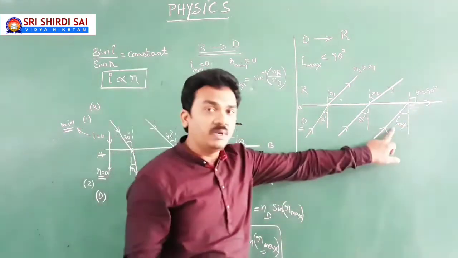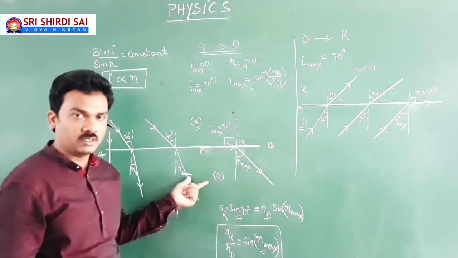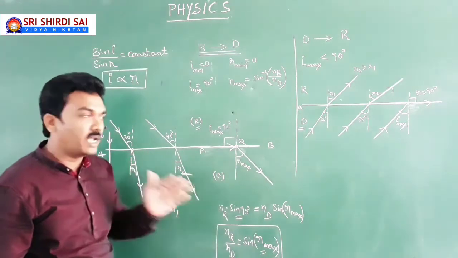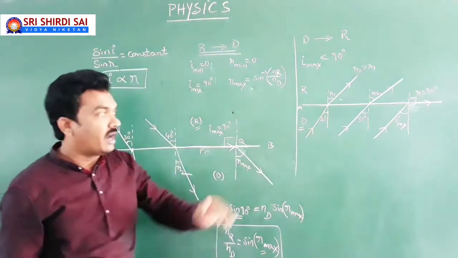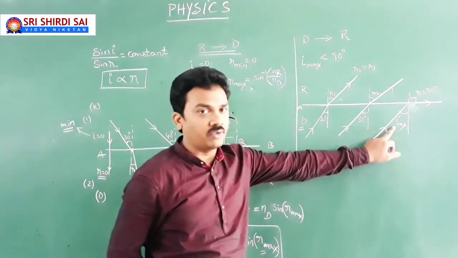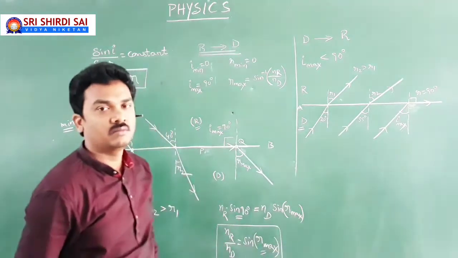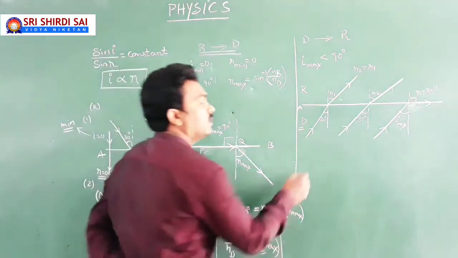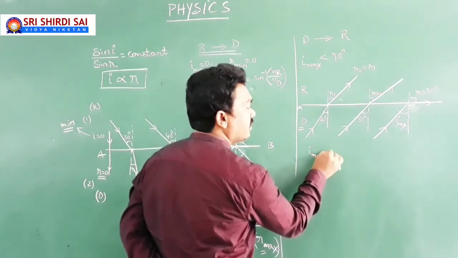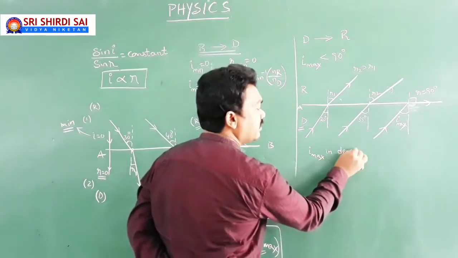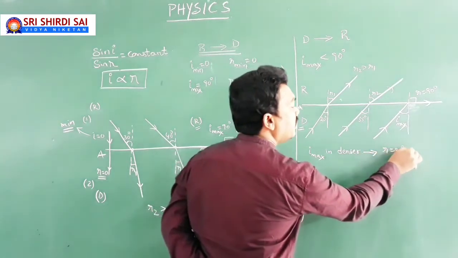This Imax will be less than 90. That is what I am telling. This you can understand on saying this. So the maximum possible angle of incidence in denser medium will be less than 90, and at that maximum possible angle of incidence, angle of refraction in rarer medium will be 90 degrees. So when I is max in denser medium, then R equal to 90 in rarer medium.